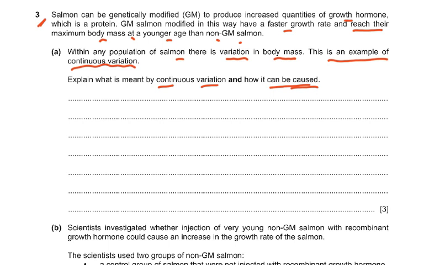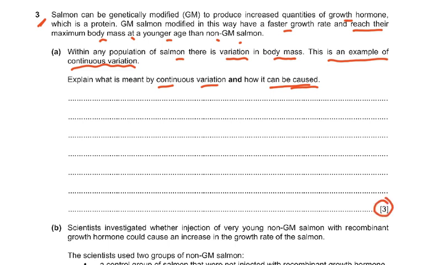Of course, the genes are there, but if he doesn't get the right food, just like a plant not getting enough light will not grow tall, or a plant not getting enough nitrates from the soil will result in stunted growth. So continuous variation is affected by the environment. So environmental factors contribute to the variation.